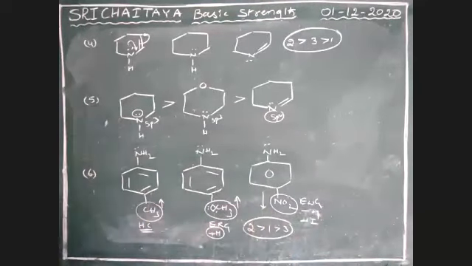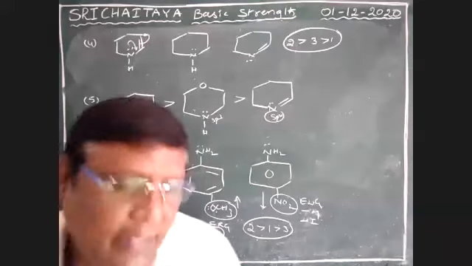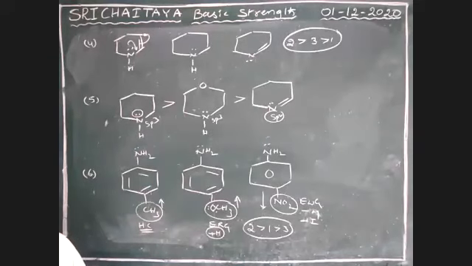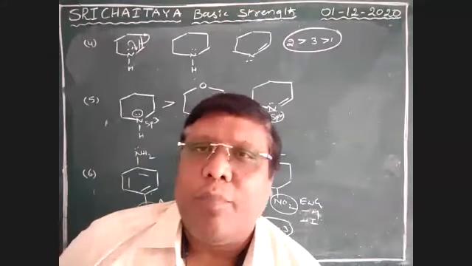Am I correct? 2 greater than 1 greater than 3. Yes, correct. Okay. Next, some more examples.